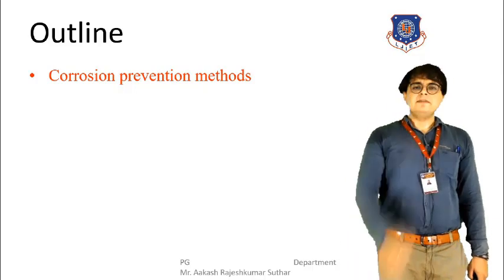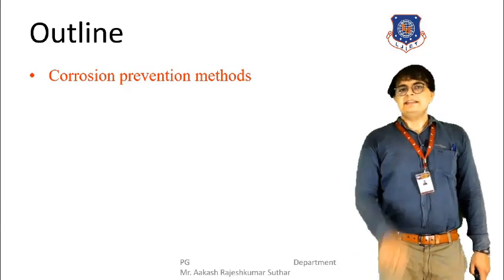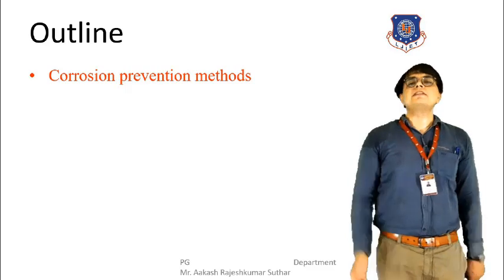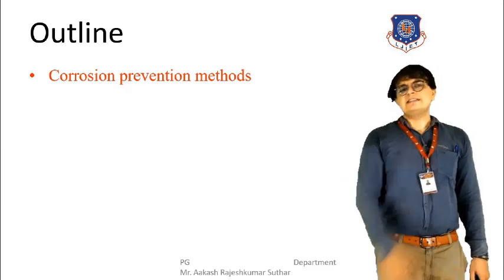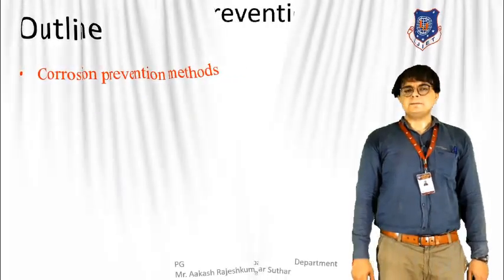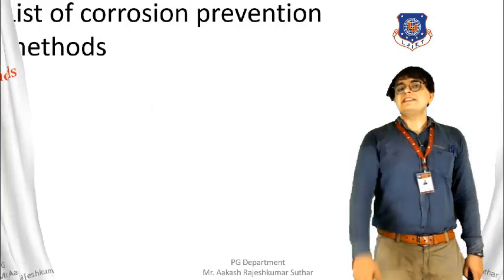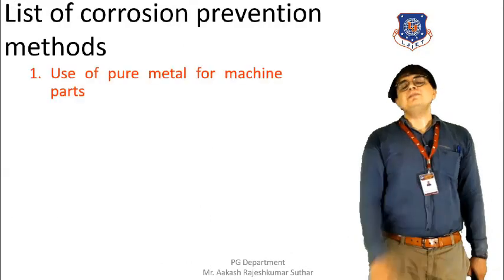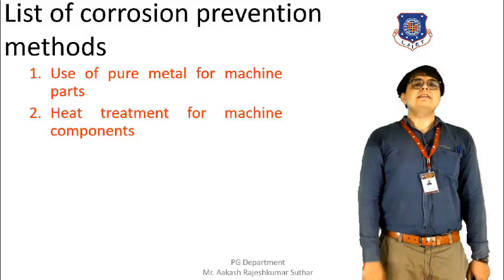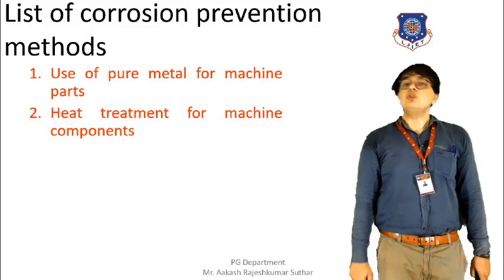First of all, we are going to list all the methods that we are going to discuss in this session. There are many methods, but only some of them we are going to discuss. The first method is the use of pure metal in machine parts. Next is heat treatment for machine components.